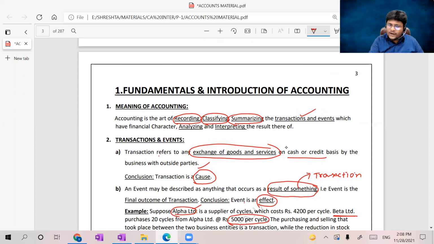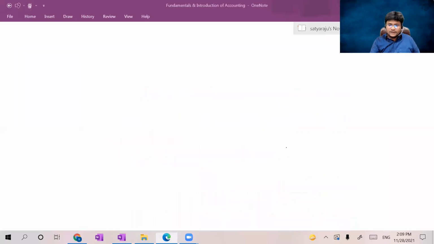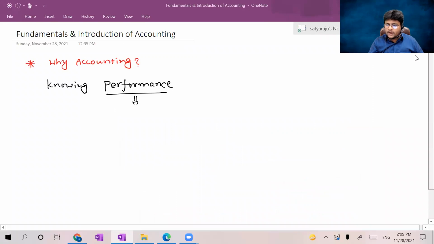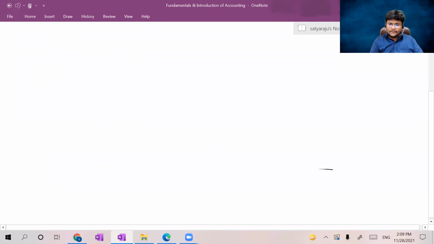Now let us move on to the meaning. Just here we explained transaction and event. Now you get a better picture and better clarity about transaction and event. Now let us move on with recording. What do I have to record? I have to record such transactions and events. Now coming to the meaning of accounting: in the meaning of accounting, till now we saw only transactions and events.